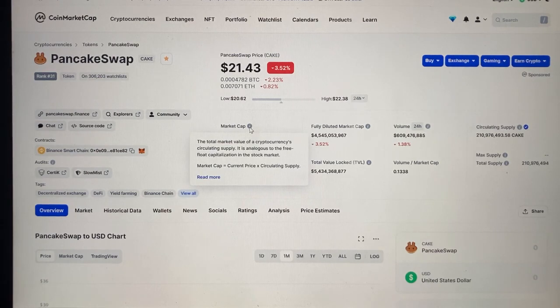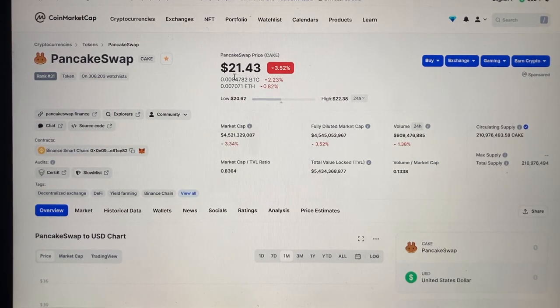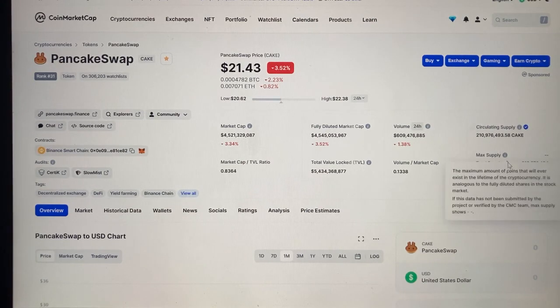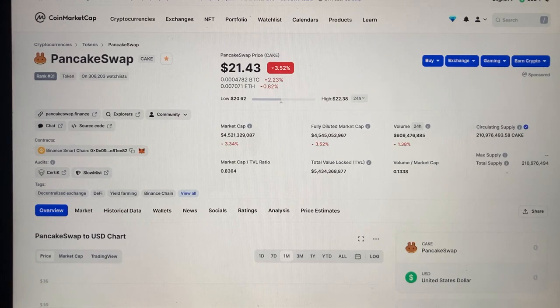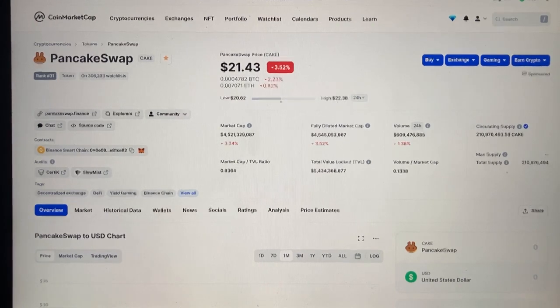And we can also see that the current price per cake token as of today is $21.43. When we look over here, we can see the circulating supply, which is the amount of cake tokens currently in investor hands that have been purchased. And then here we can see the maximum supply. All of these pieces of information are vital. We're not just looking at them just because.